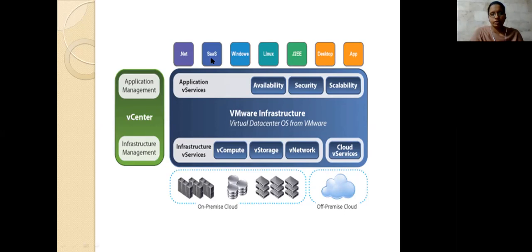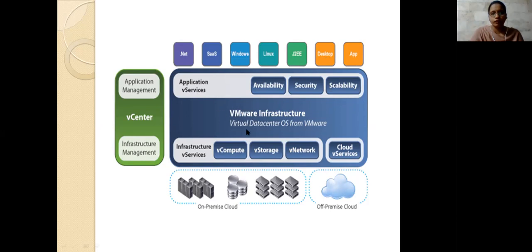This is software as a service, including Windows, Linux, and J2EE representation. What are the apps I am using? I am providing the virtual environment by using another desktop also. I am not using the other one, that is the computation storage one. I am providing the desktop also for the virtual environment. So these are the things you are doing here.